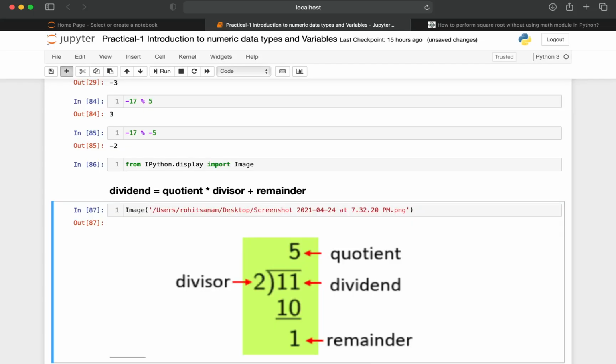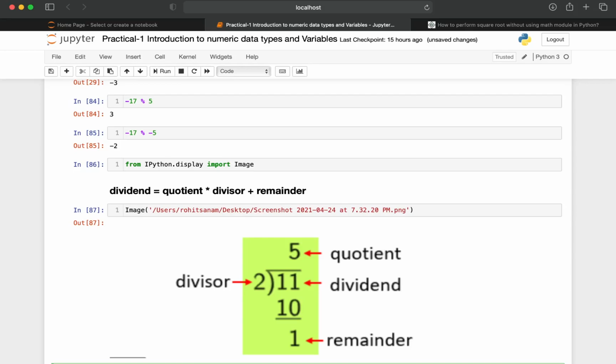Whenever we perform 11 by 2, the first operand 11 is known as the dividend, and 2 is nothing but the divisor. In order to find the value of dividend, we multiply the quotient, that is 5, into the divisor 2, plus 1, in order to get the dividend.